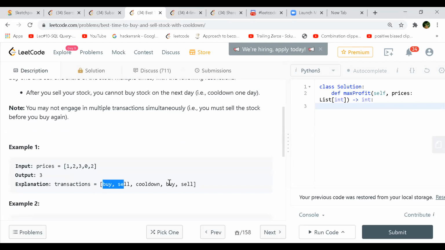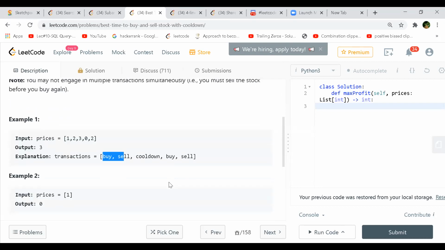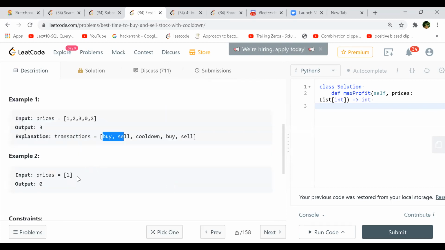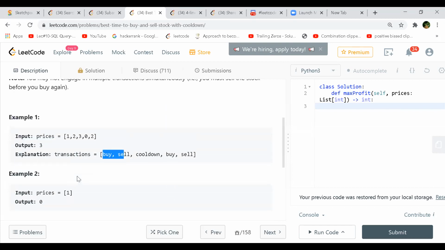So that is the whole same step. The transaction is: buy, sell, cool down, buy, and sell. And for the second example you have only one price.